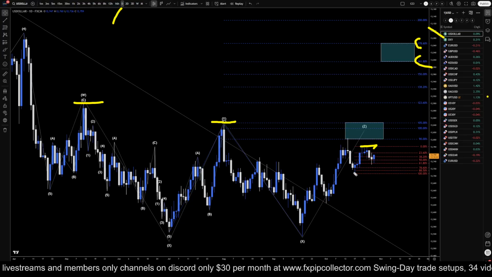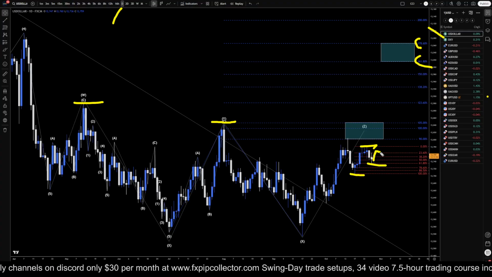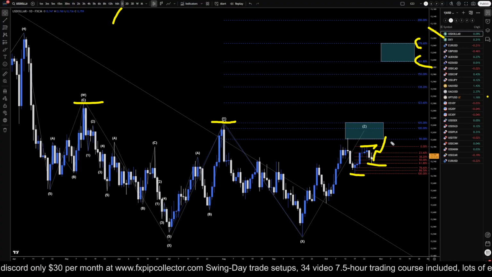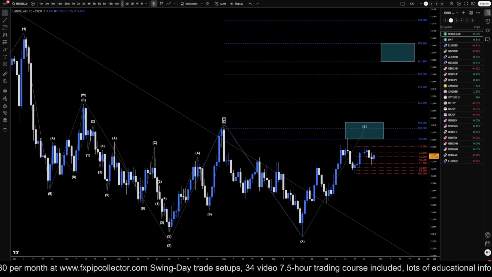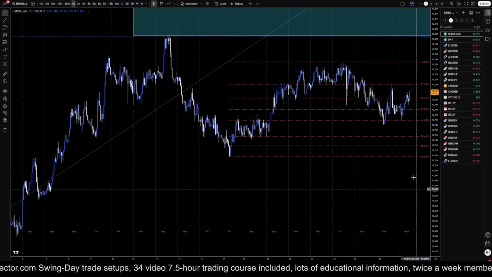So we got our Fibonacci retracement on this move right here. We got a nice little 61% Fib bounce. I think there's a chance that the dollar could continue to be bullish, at least pushing back up into these higher levels. So taking it down to the 1 hour time frame, we definitely got a nice little Fibonacci bounce right here.